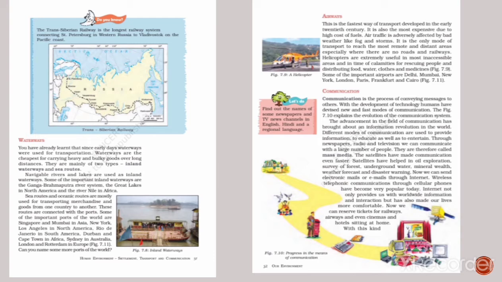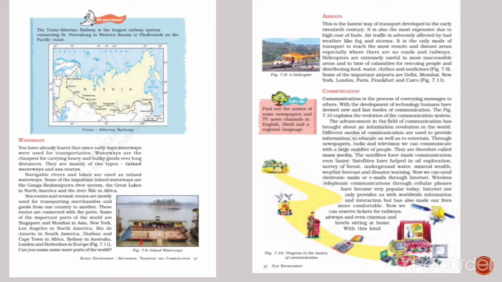Airways is the fastest way of transport, developed in the early 20th century. It is also the most expensive due to the high cost of fuels. Air traffic is adversely affected by bad weather like fog and storms. It is the only mode of transport to reach the most remote and distant areas, especially where there are no roads and railways.